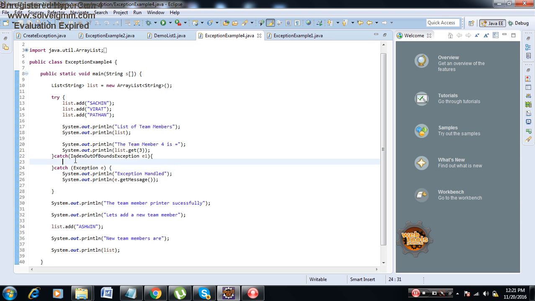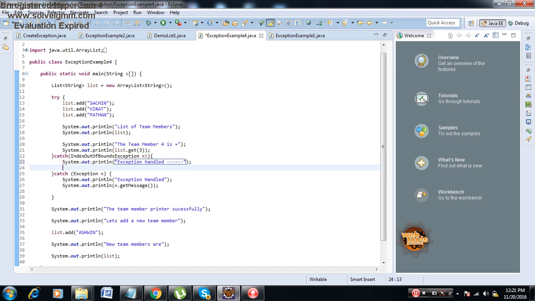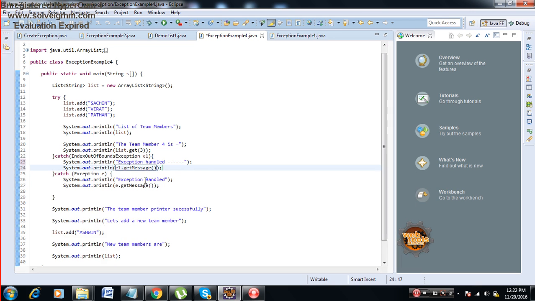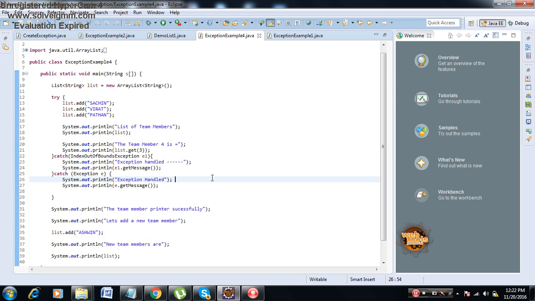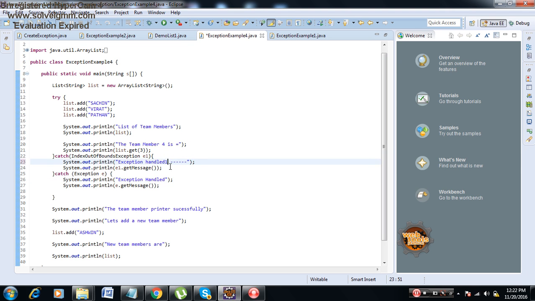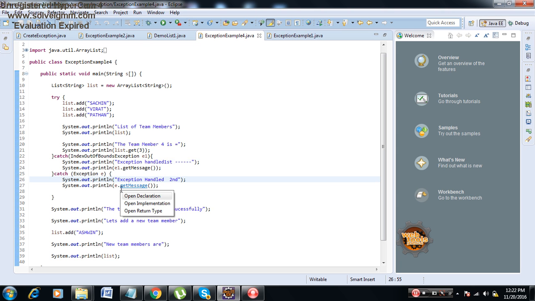Then again catch exception. So we can have multiple catch blocks also. Whichever catch block handles it first, that will take care of the handling. Say for example, I'll use exception handle first, then sys out, e1 dot get message. What this is exactly throwing is index out of bound exception. I have handled it already, so the next catch block will not get executed. Say exception handle first, I'll say exception handle second. So this will not get executed, only this will get executed, and the normal flow will go on.